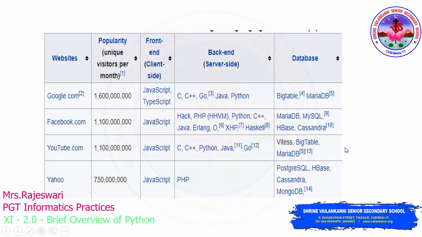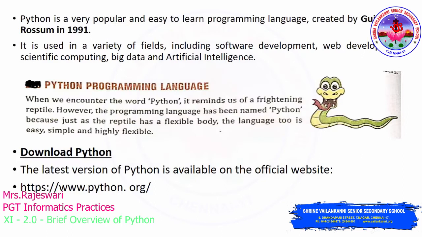And these are the different databases which they use to store all your data. For Facebook, if you're going to give some comments, all the comments get stored in this particular database. So this is how your web applications or the social networking sites will work based on these programming languages. So behind each and every application which you use nowadays, there lies a programming language. Without a programming language, we cannot design or develop any applications.